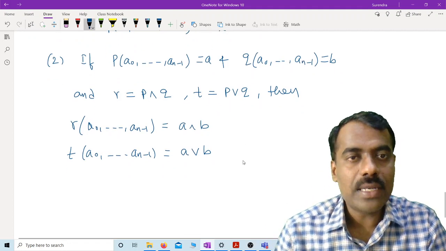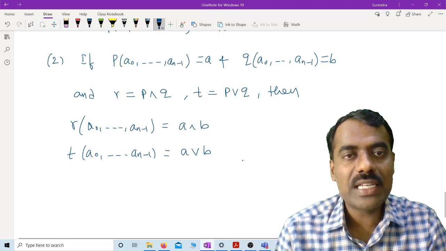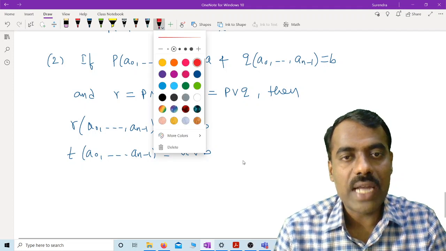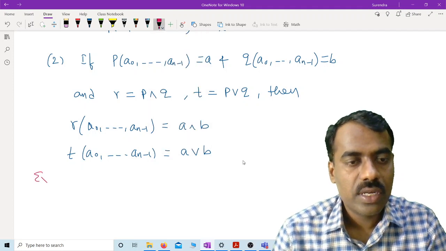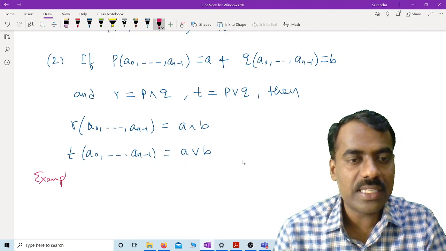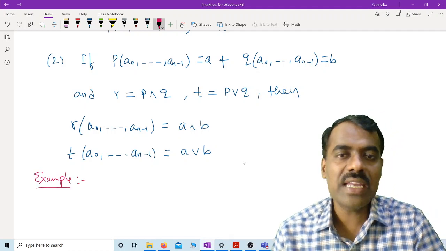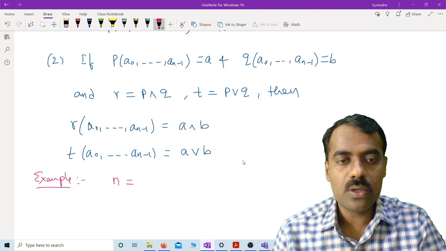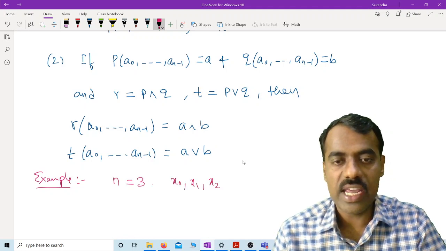Just take an example to understand. These are all simple things, but we should understand them clearly, because later we will use them simply as statements. Suppose I take n equal to 3, so we have x0, x1, x2.